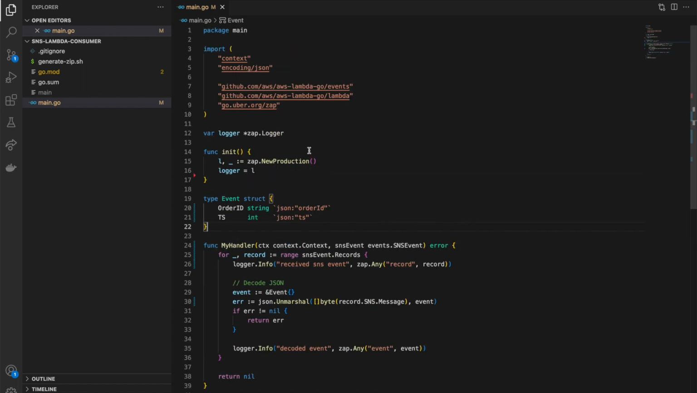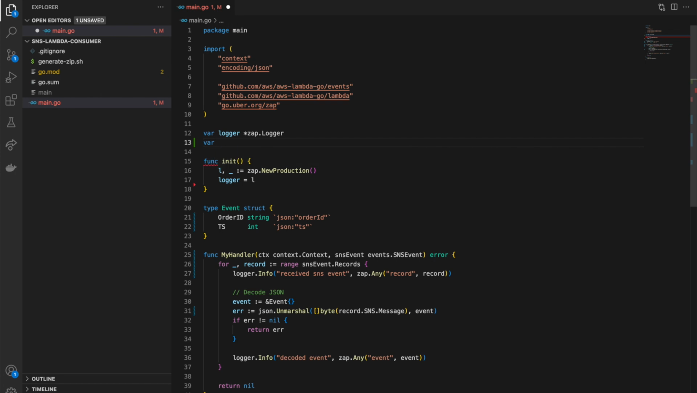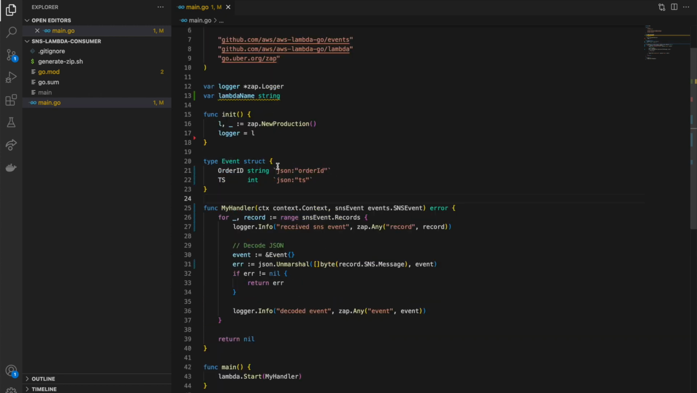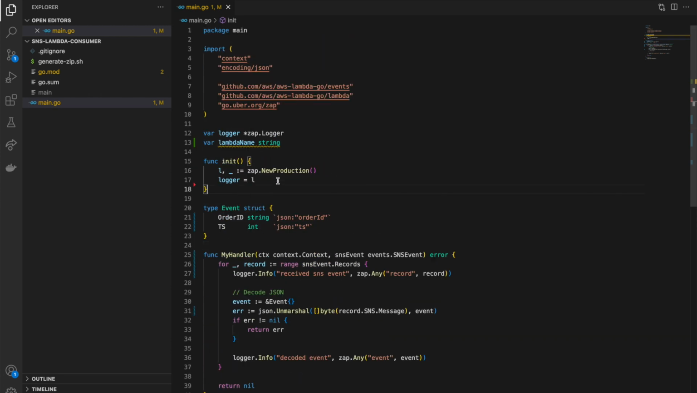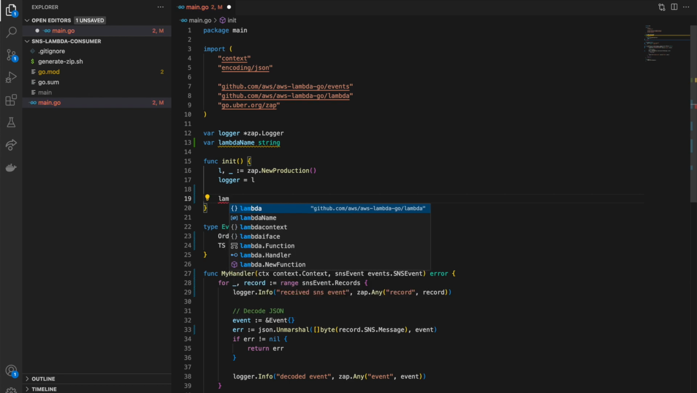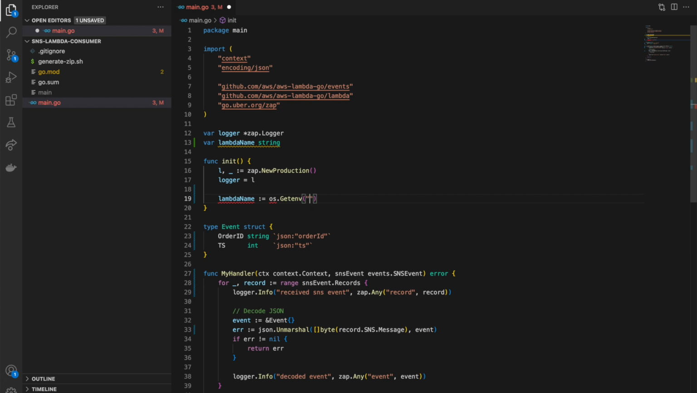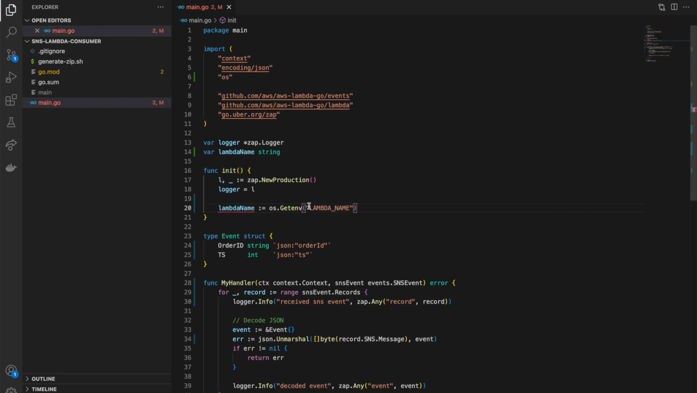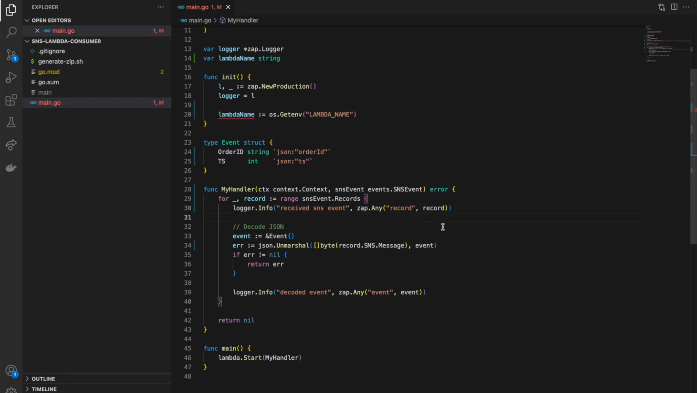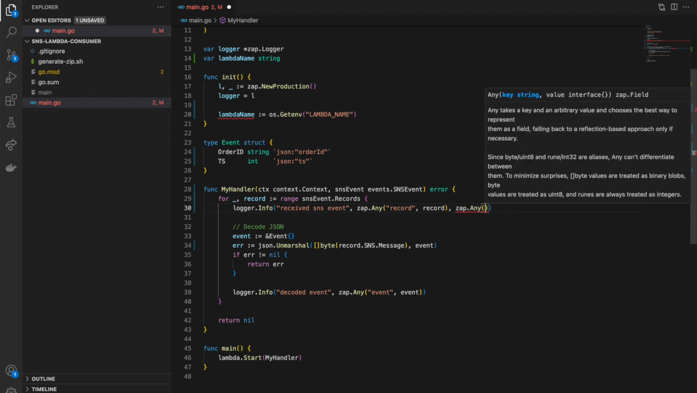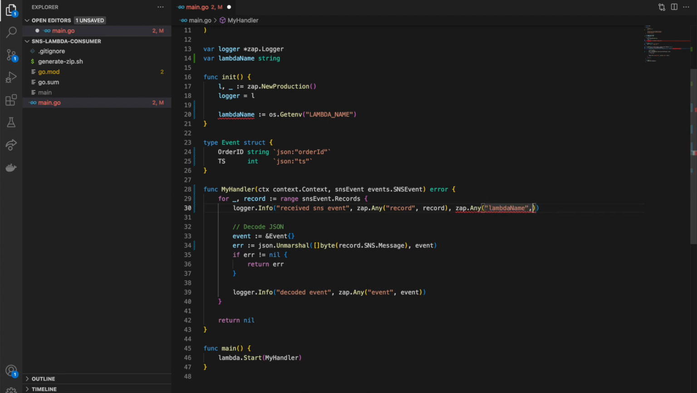One thing I forgot to do, we have one more variable to put in. So let's do lambdaName. We set that environment variable for both of our Lambdas so that we could differentiate the two of them, because the code's going to be the same. So I want to be able to see which Lambda is processing what. So let's say lambdaName is equal to os.Getenv, and that was LAMBDA_NAME, all caps. And this is unused, so let's use this now. We'll add in another field here. We'll say zap.Any, and we'll say lambdaName.